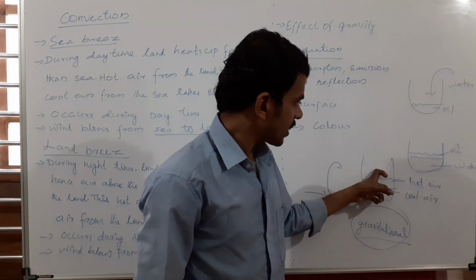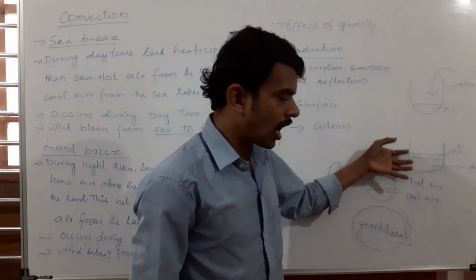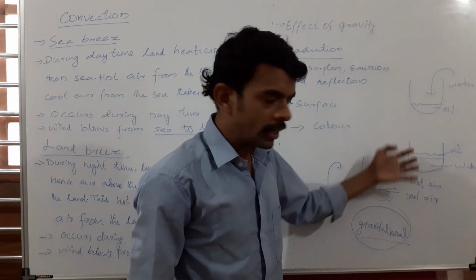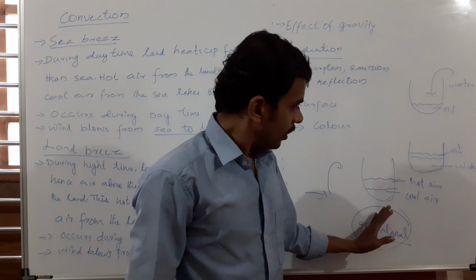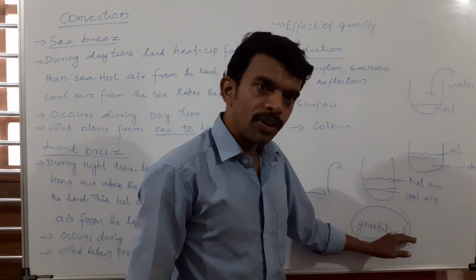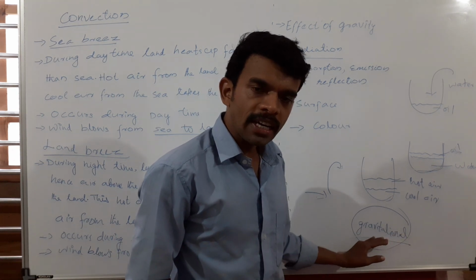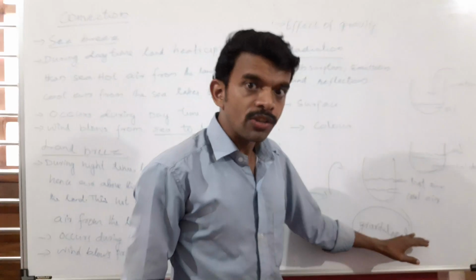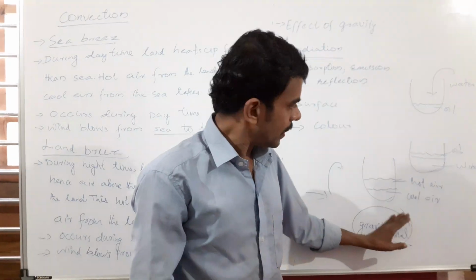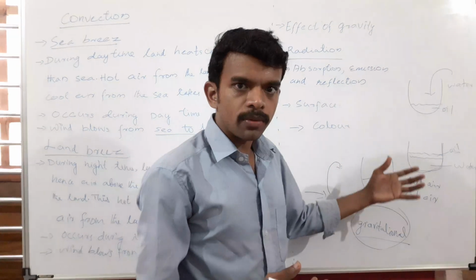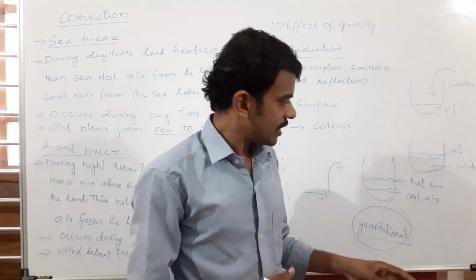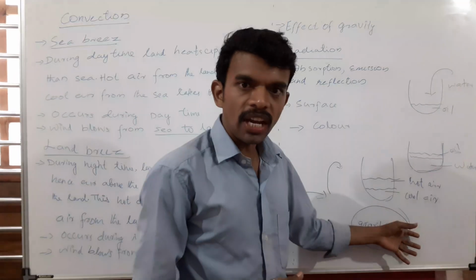Why is the hot air rising up? Why does the hot air take the upside position compared to cool air? Because of the gravitational effect. If there was no gravity, the hot air would not rise up.